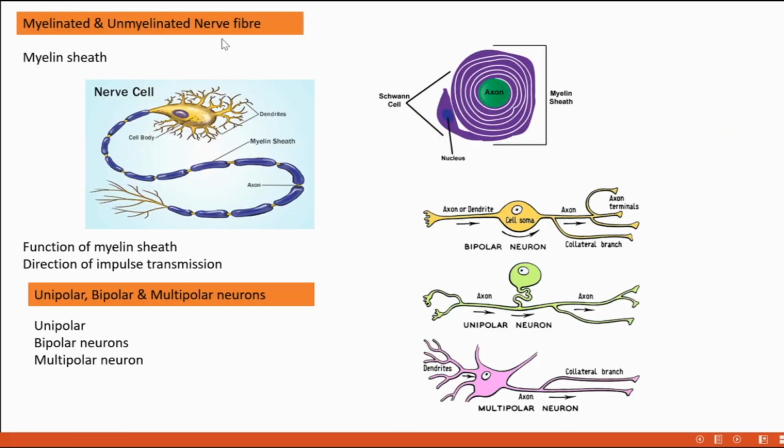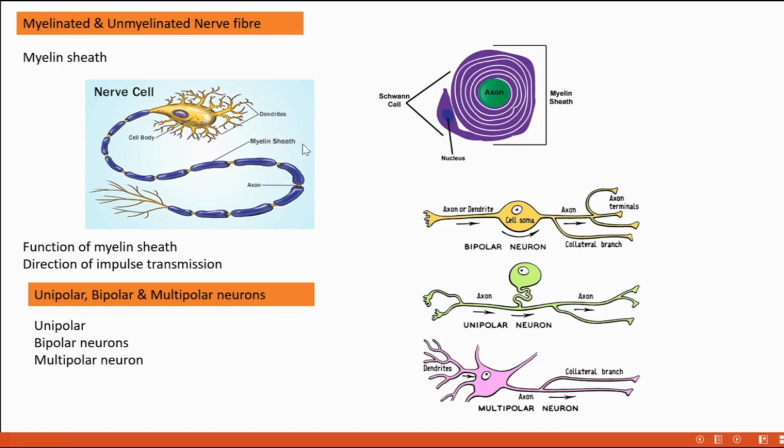Myelinated and unmyelinated nerves. I'm asking you, the transmission of impulse through which nerve is faster? Myelinated or unmyelinated? Yes, myelinated. Then what does myelinated mean? Myelinated nerves are those nerves in whose axon some additional sheaths called myelin sheaths are present.